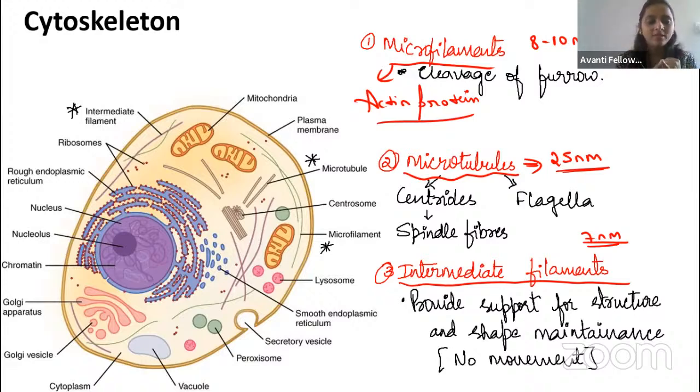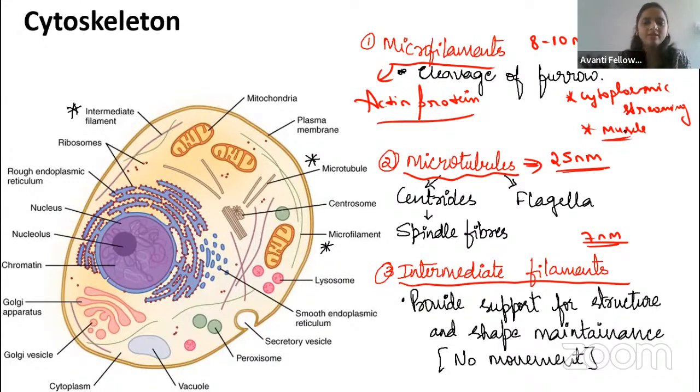Remember, guys, where you can see the actin filament: one is in the muscle and one is in the cytoplasmic streaming, that is in the amoeba. Okay, in the lower organisms which move by cytoplasmic streaming, the cytoskeleton which is helpful is none other than our microfilament. Okay, remember. So where is the usefulness here? One is in the cytoplasmic streaming, and another one is in the movement of the muscle. Okay, that's it for the actin.